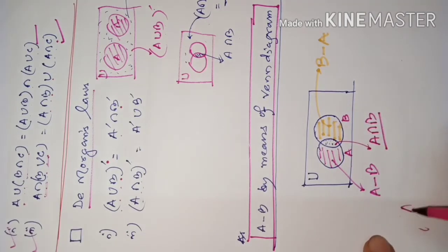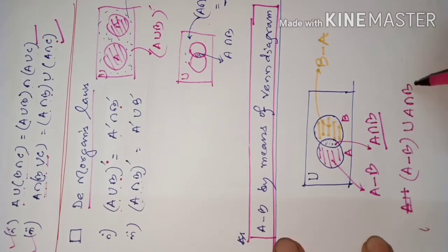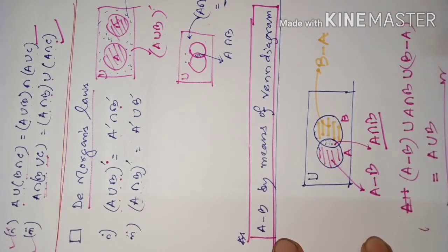That means A minus B, if we take the union with A intersection B, and with that if we take the union of B minus A, the whole thing will represent what? A union B. Okay, no? So try to understand.